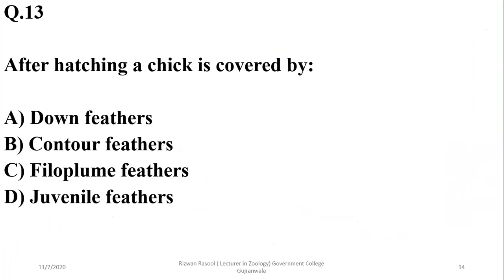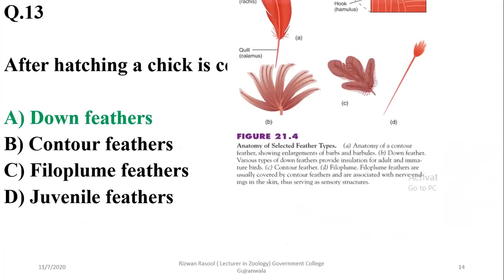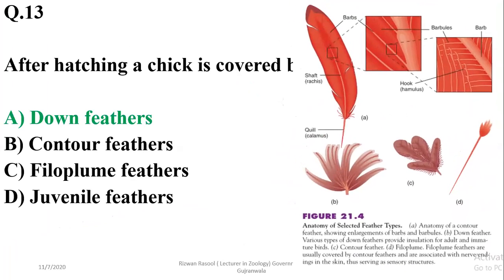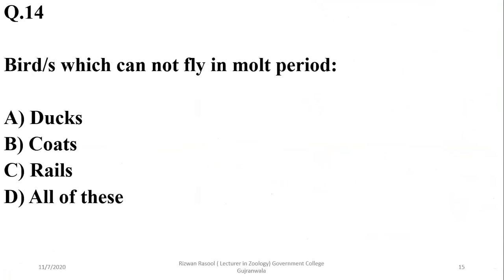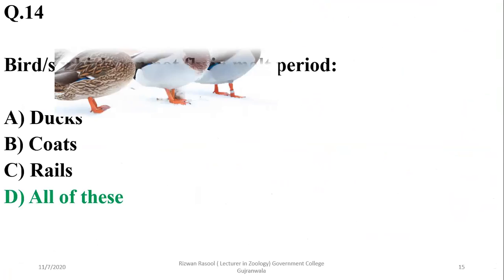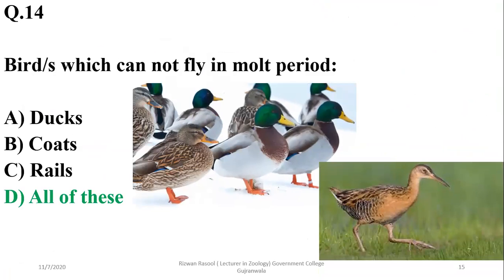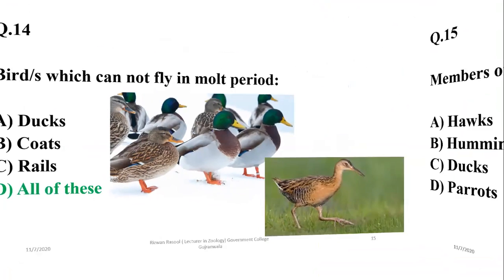After hatching, a chick is covered by what type of feathers? It includes down feathers, as shown in diagram B, that young birds are covered by this type of feathers. Birds which cannot fly in molt period include ducks, gulls, as well as rails. So these birds are unable to fly in their molt period specifically. So the right option is delta.